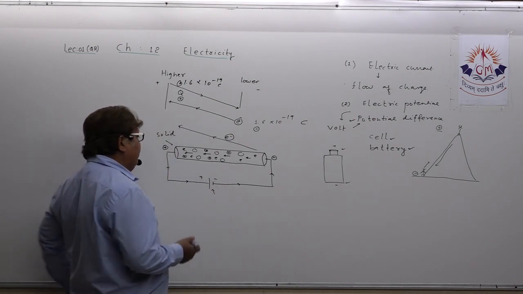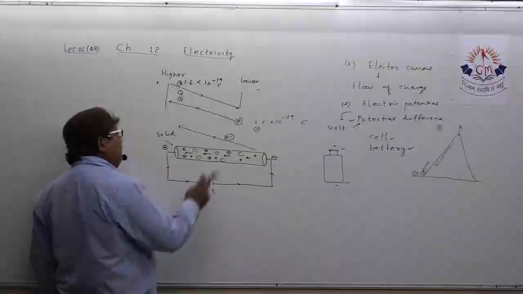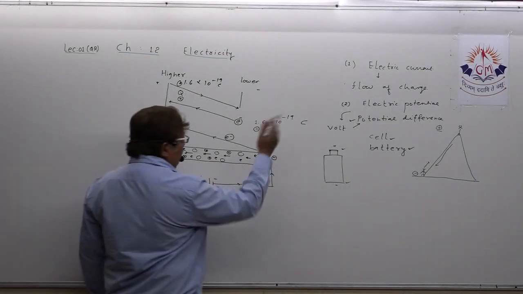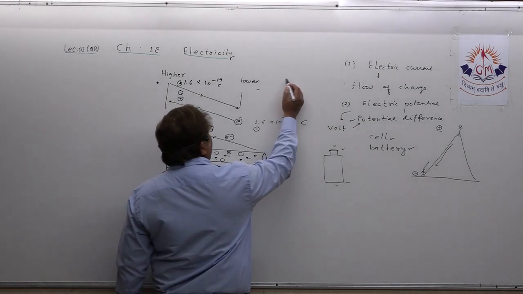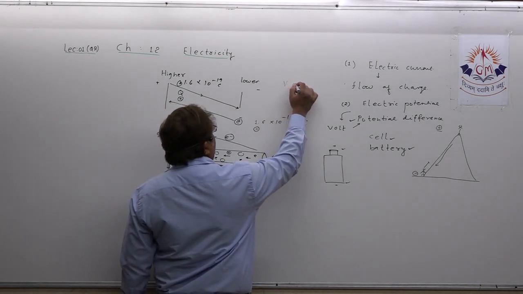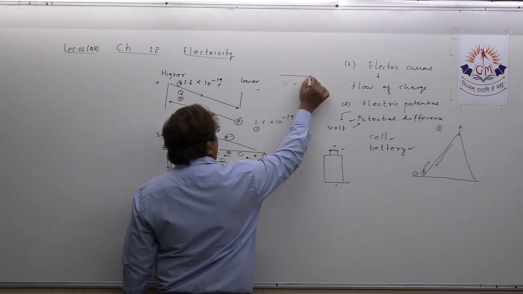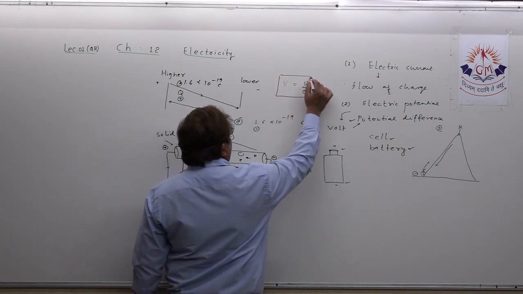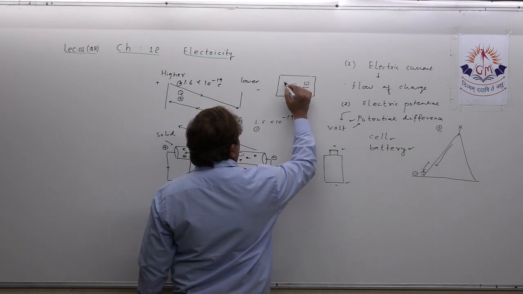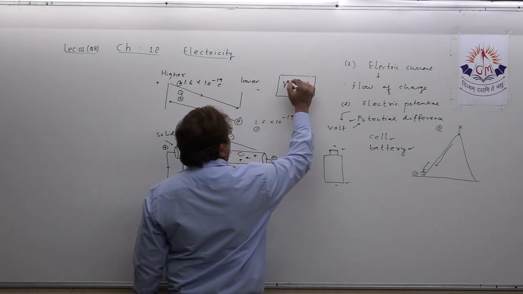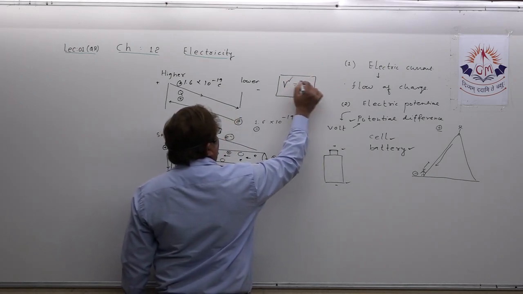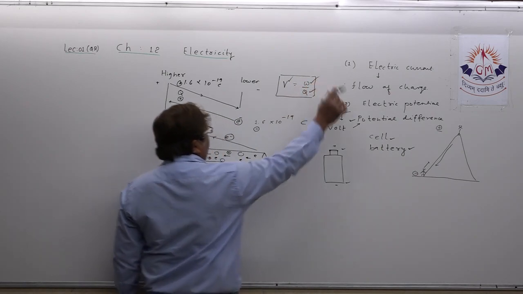You understood this? Now dear students, you all know the formula very well. What is the formula of electric potential? V equals W upon Q. We have taken it in detail in our regular lectures. How can you define 1 volt? 1 volt is 1 joule per coulomb.